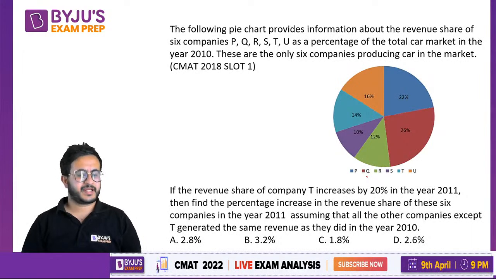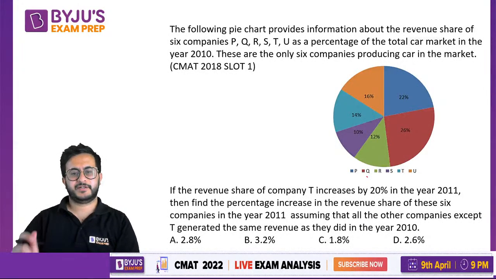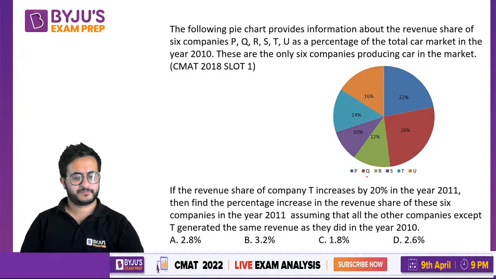So all companies had the same revenue, only company T had an increase in revenue.